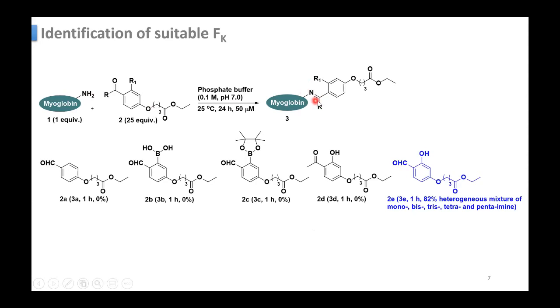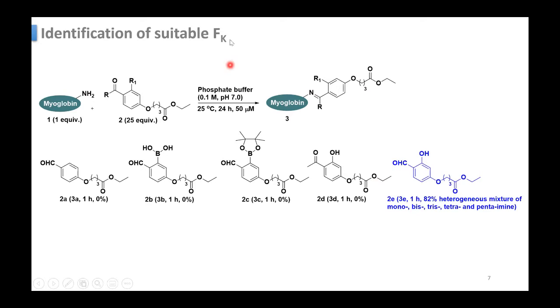But again, this is prone to oxidation, so you need something to stabilize this. So this OH group is present that can stabilize. In this case, they found a heterogeneously tagged molecule of this myoglobin. There are several lysines in myoglobin, and all the lysines get attached, like this molecule gets attached to many lysines.